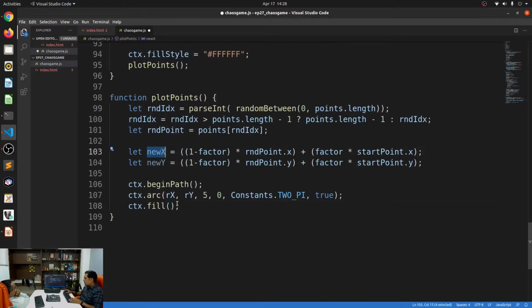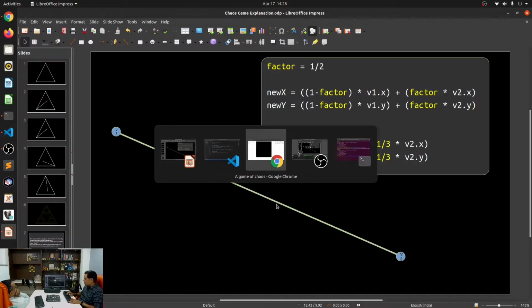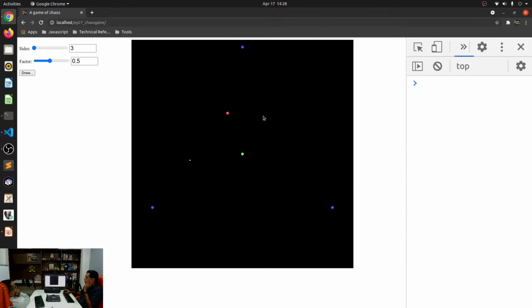Context dot arc, draw it at the new x and y, make it small. I'm just going to say this is 2, and then I'll say fill. Okay, now let's see what happens. So there you go. Now this is the random point, and this is halfway to this vertex. You can see that in this case it has chosen this, and it has drawn this point over here.